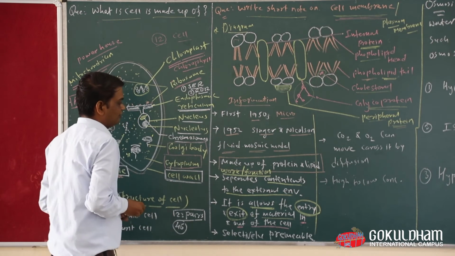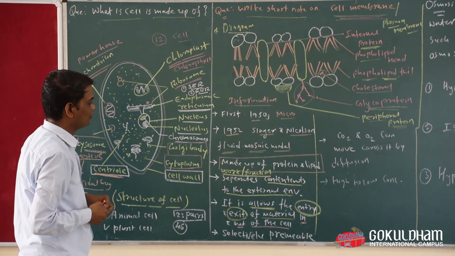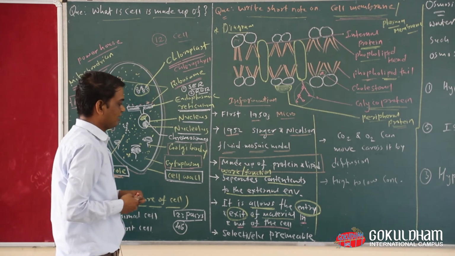That means it is also known as a gatekeeper. Now it is also doing work like a gatekeeper.